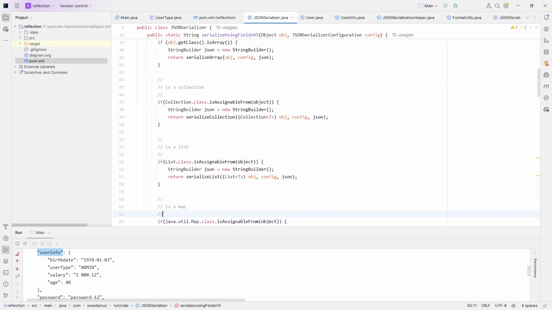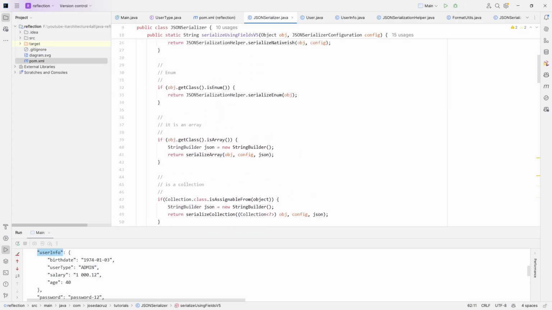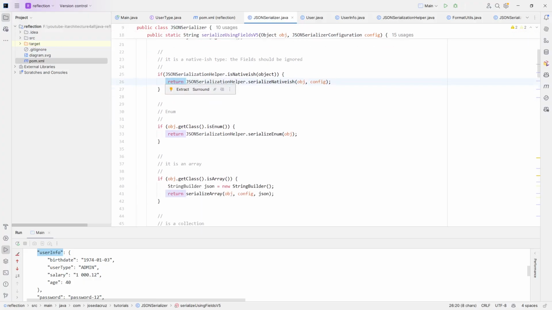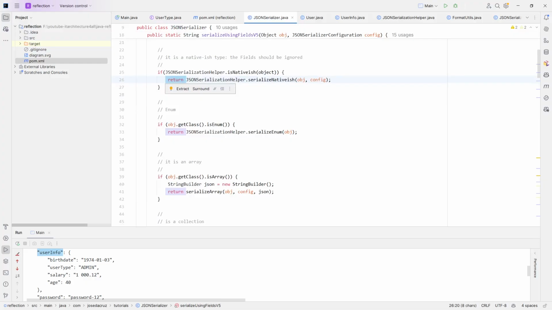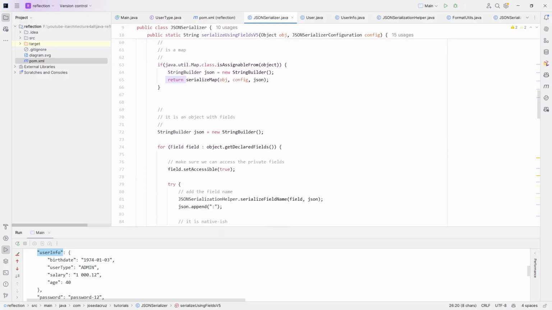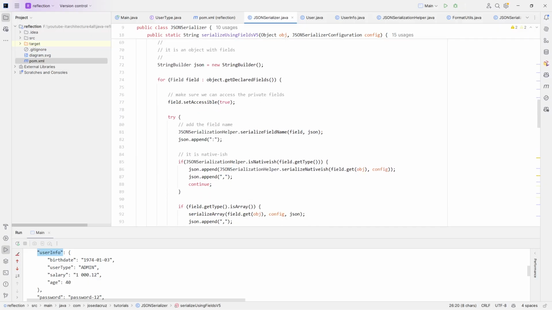I wanted to make sure that the code is clear. So there was a trade-off here on quality, because now we always know when to stop, and we have these returns when we are recursively serializing a class that can contain other classes and so on. And we have the bigger ones here when we process the fields, which by the way can contain classes, and call this process again.